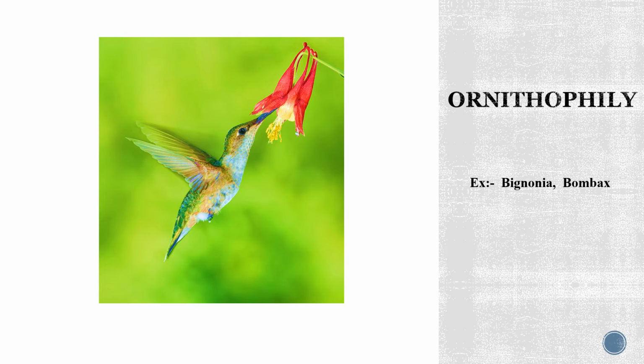Yet another type of zoophily, which employs the biological agent hummingbird as an agent of pollination, is called ornithophily. Here, the hummingbirds have evolved in such a manner that the beak of each hummingbird is modified to collect nectar from a specific flower. Hence, each of these different species of plants has a specific hummingbird which helps in pollination of these flowers.